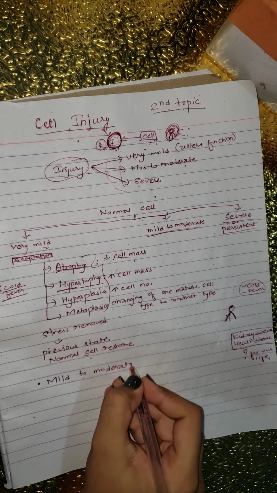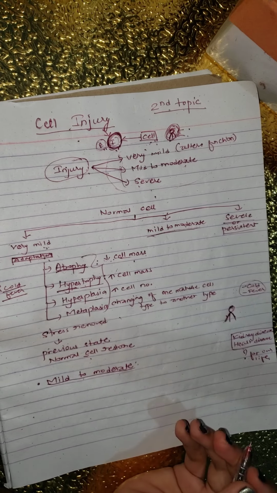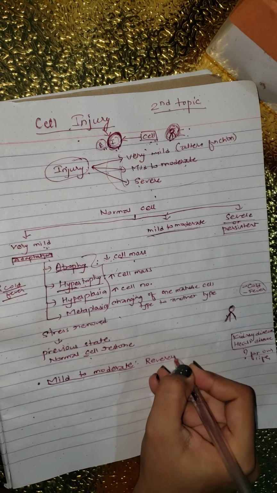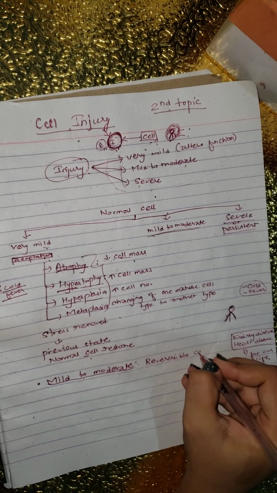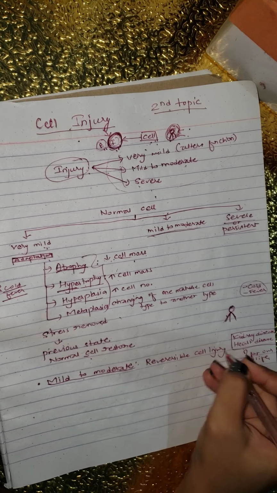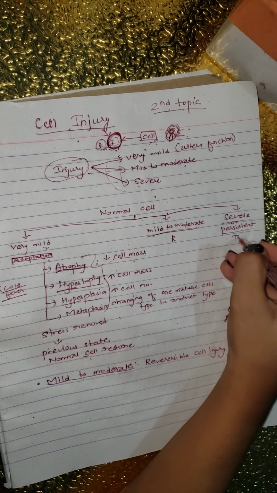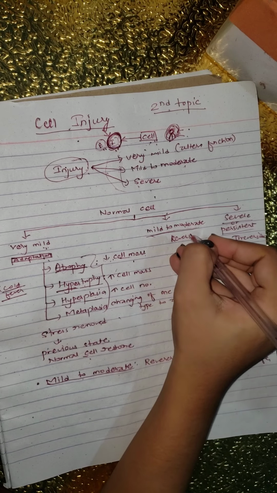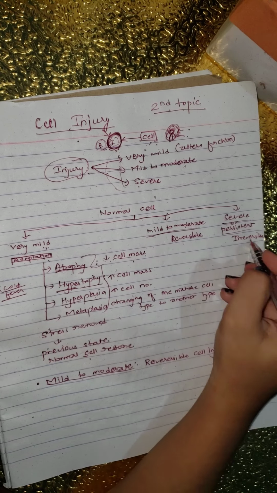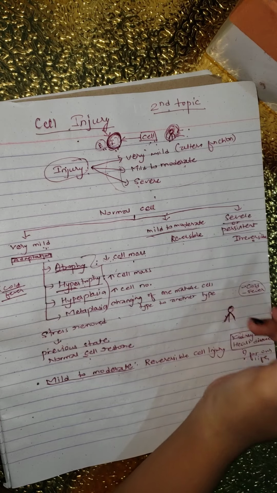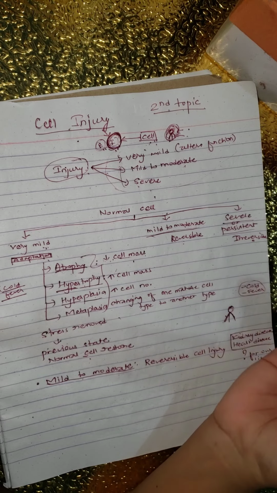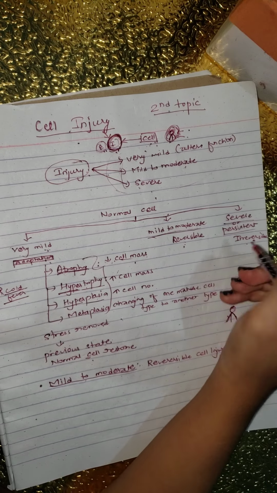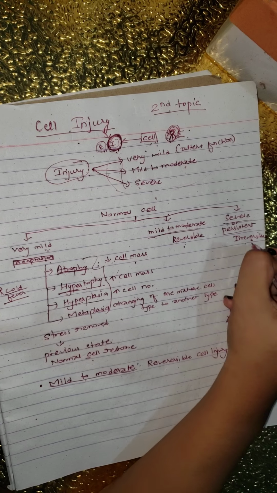If the cell is suffering from mild to moderate stress, this is called reversible cell injury, and severe is irreversible. Reversible means that if we are able to go back to our normal situation, then it is reversible. If we are not able to go back, then it is irreversible.